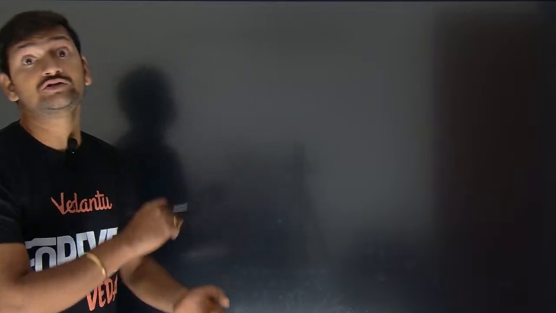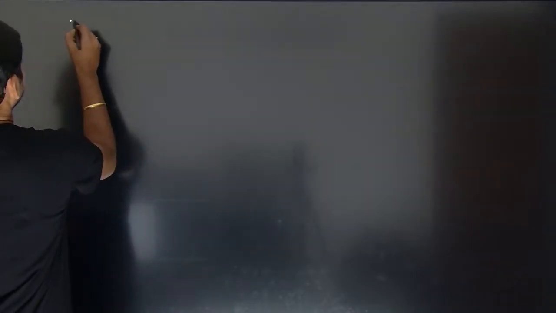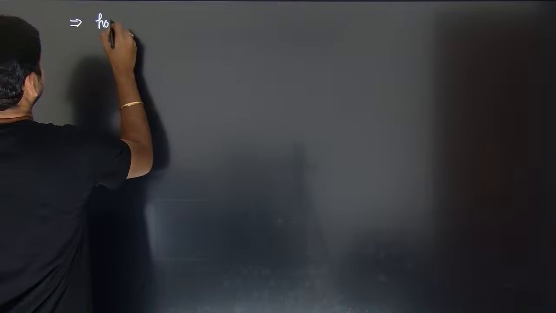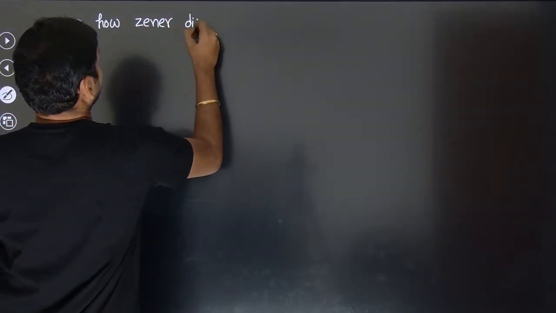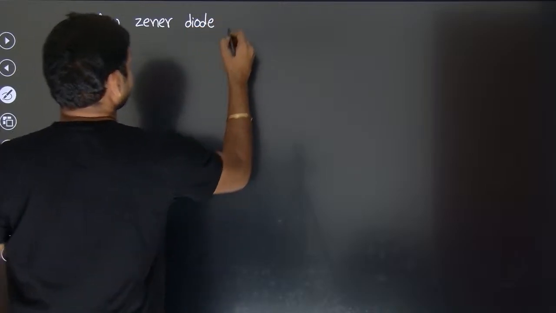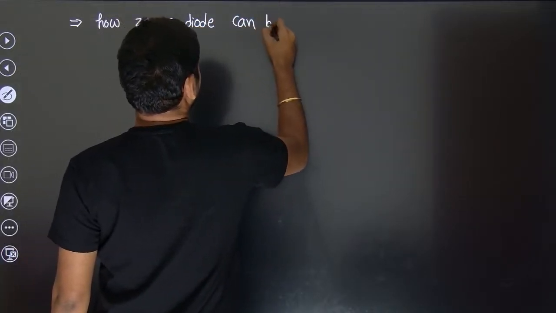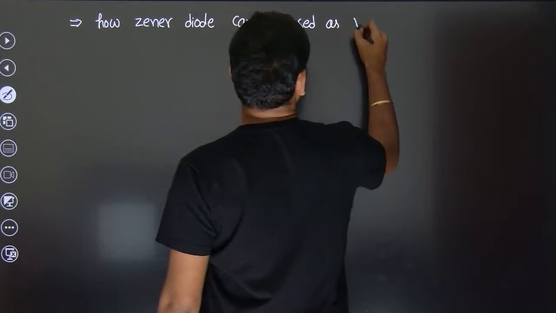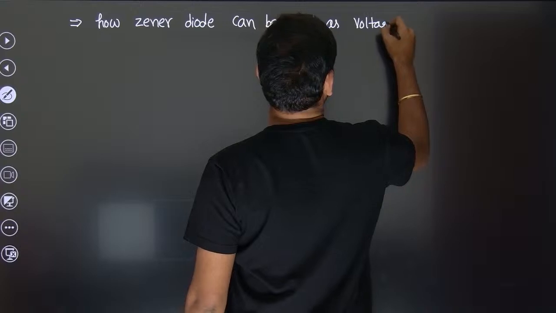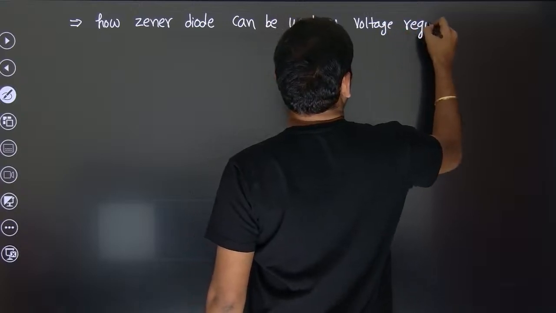The Zener diode is what we call logical. Many people won't have a proper understanding of it, so I have properly explained it. Now, how is it going to be used as a voltage regulator? How can a Zener diode be used as a voltage regulator?